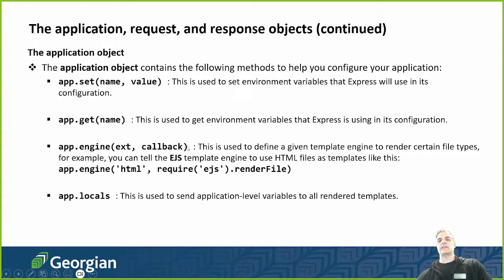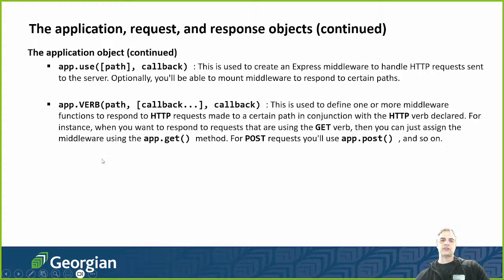App.engine is used to define a template engine. Now, Express supports many template engines, not only Handlebars, but also EJS and Pug and a bunch of other kinds of template engines. They actually create a server-side view if you want to. And app.locals is used to send application-level variables to all rendered templates, which is really cool. All right, so those are the application object.